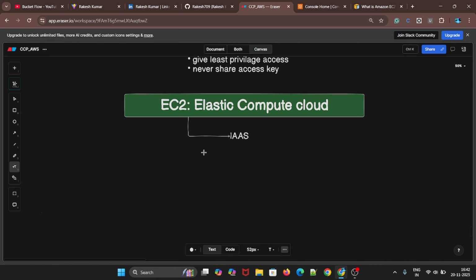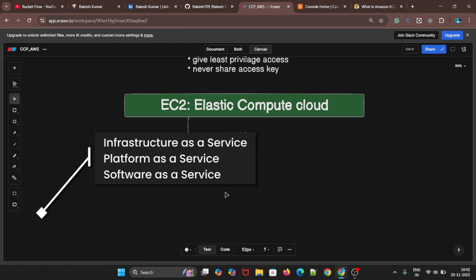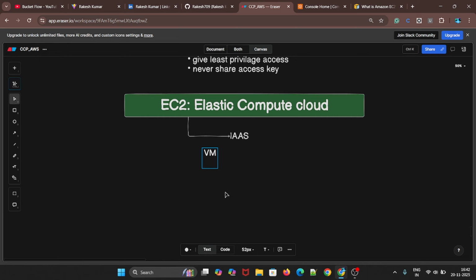First of all, it will give a virtual machine. We need a VM. So the first one is the VM. Let me note it down as a point. Second, we will get a virtual drive. The third thing, we'll get a load balancer. And another thing, we'll get the ASG, auto scaling. We'll get all these features in EC2.